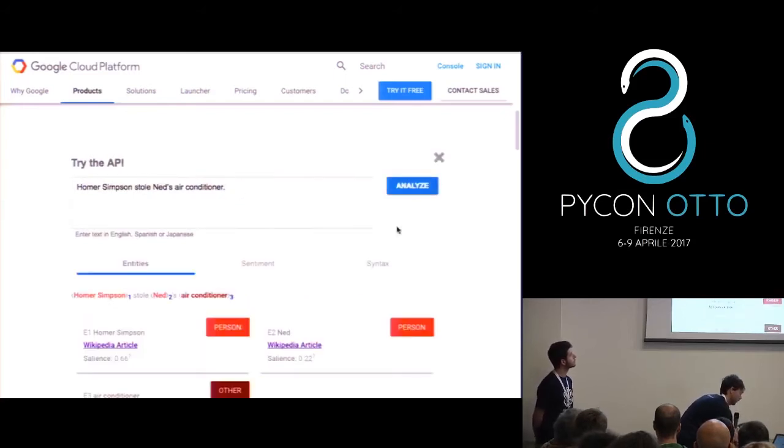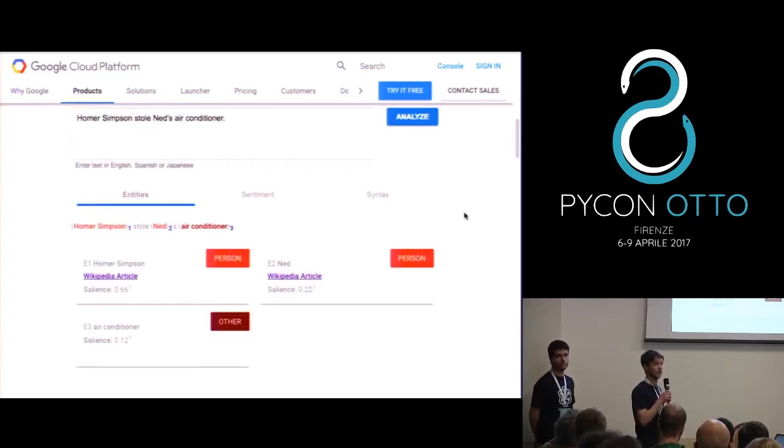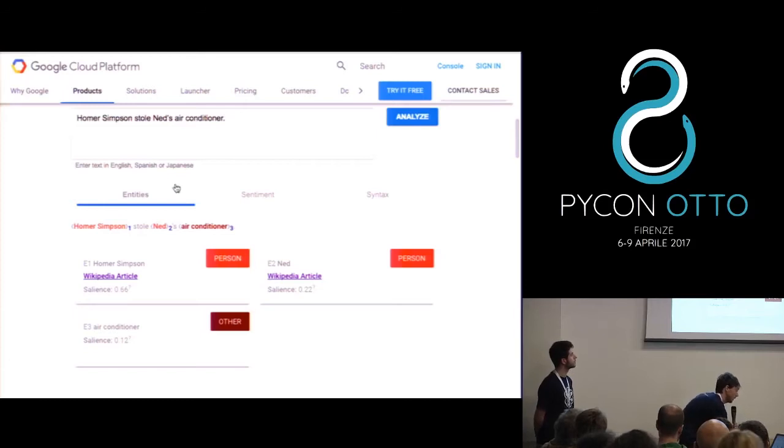And in a very few milliseconds, we get these results, and this is the analysis that the service returns to us. First of all, we have three different analyses. One is about entities, another one is about sentiment, and the last one is about syntax.